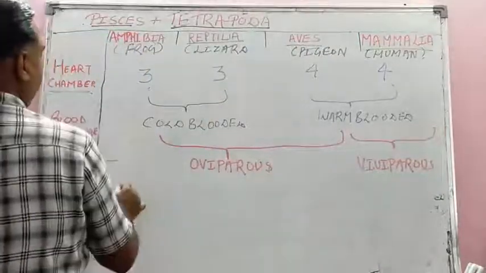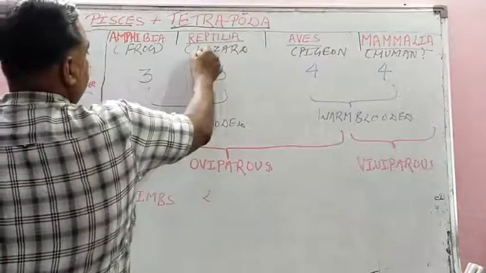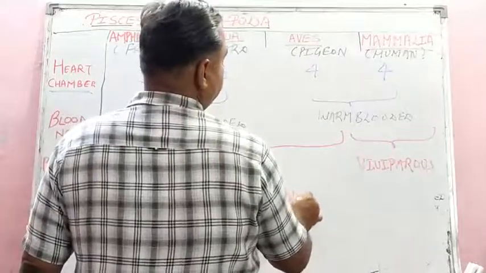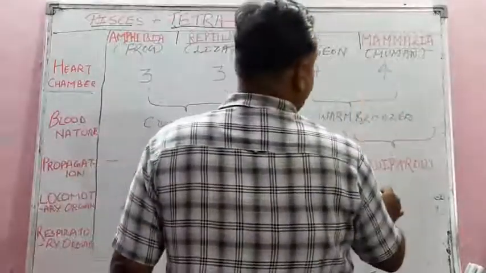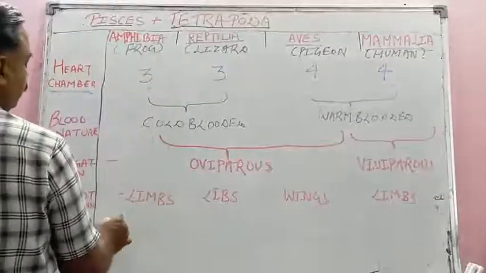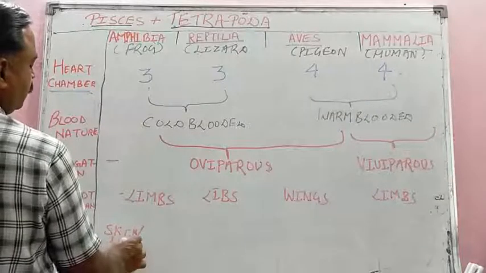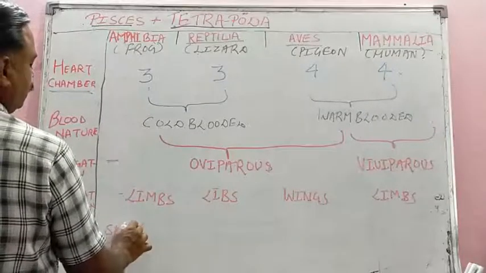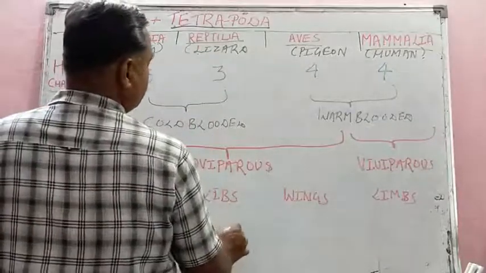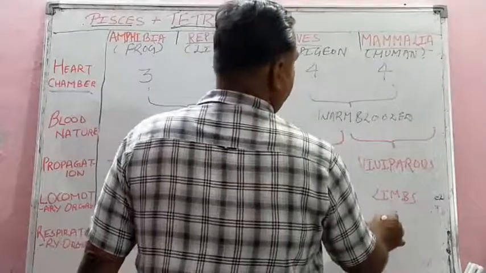Locomotive organ, student, in the frog, limbs, lizard limbs, apes, wings, mammalia limbs, isn't it? And last, student, respiratory organ. Frog is the animal which can respire through skin and lungs, both. And buccal respiration is also there. Skin respiration is called subcutaneous. Reptilia, lungs, apes, lungs, and mammalia, lungs.